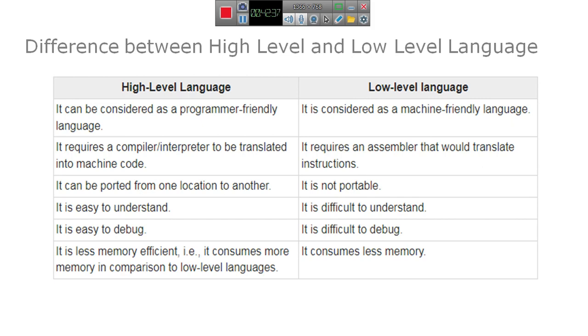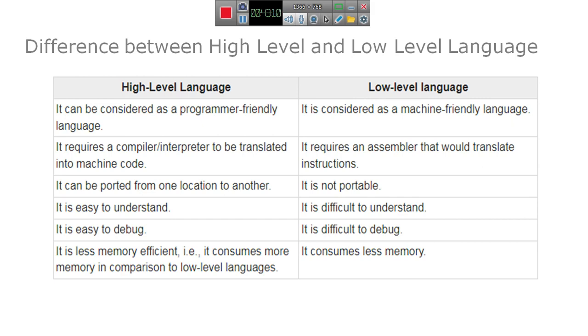High level is easy to understand, easy to debug, and less memory efficient, consuming more memory in comparison to low level language. Low level is difficult to understand, difficult to debug, and consumes less memory.